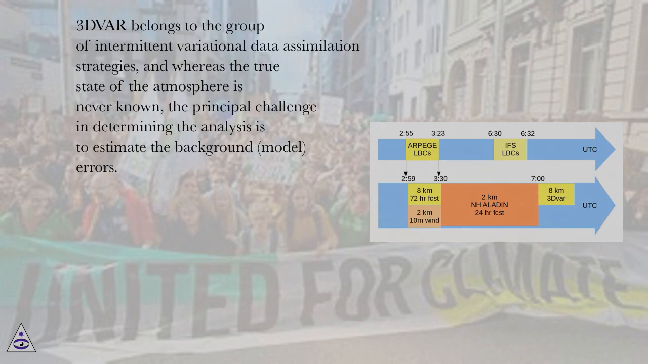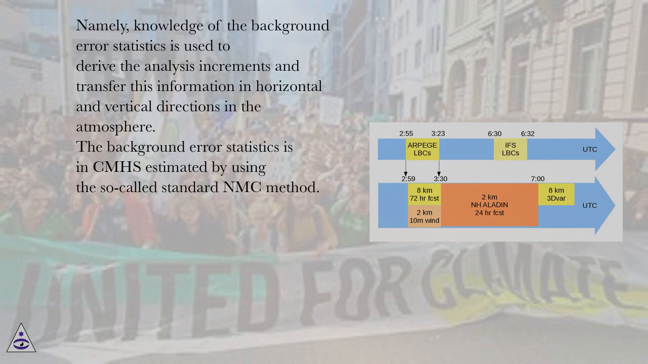3DVAR belongs to the group of intermittent variational data assimilation strategies, and whereas the true state of the atmosphere is never known, the principal challenge in determining the analysis is to estimate the background model errors. Namely, knowledge of the background error statistics is used to derive the analysis increments and transfer this information in horizontal and vertical directions in the atmosphere.